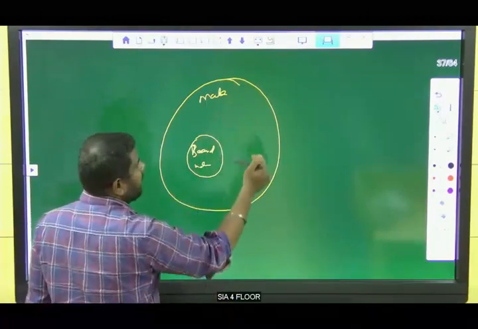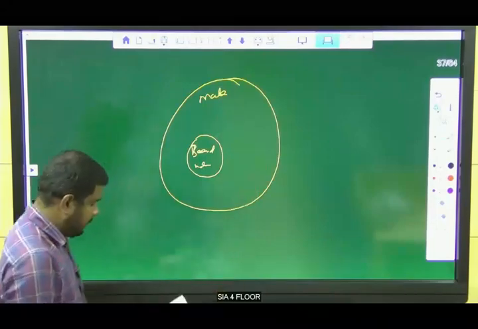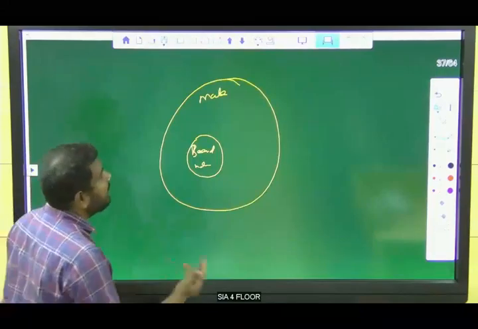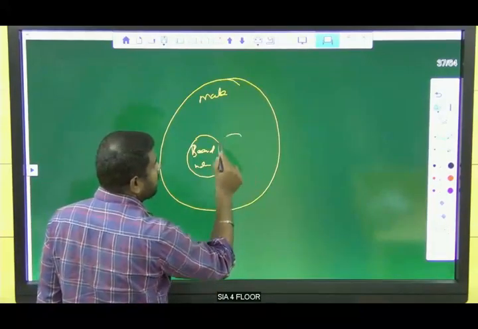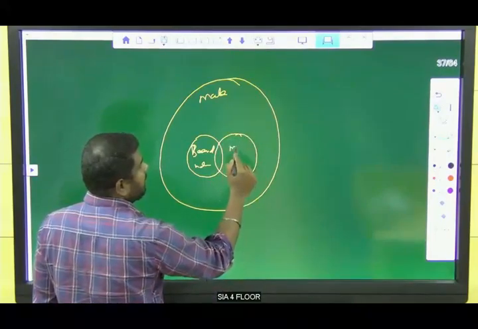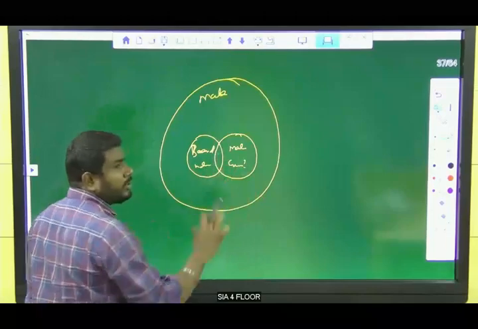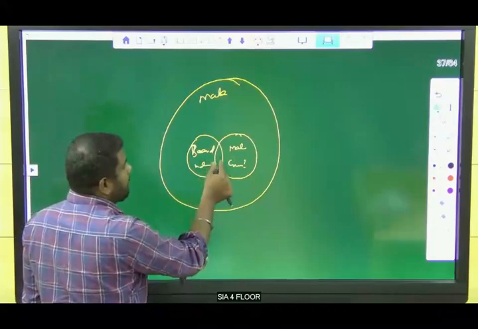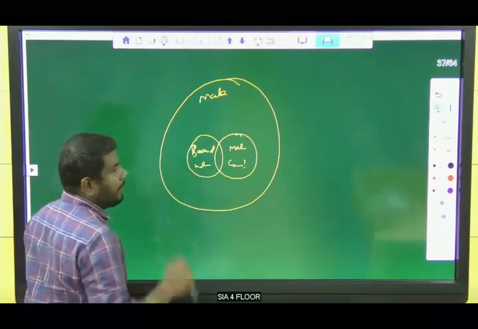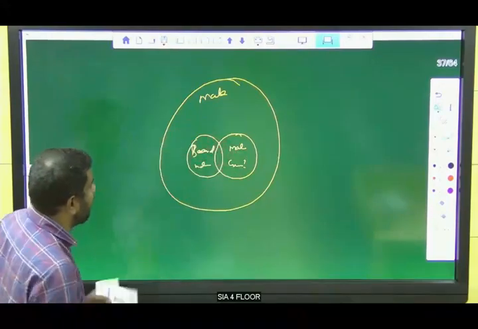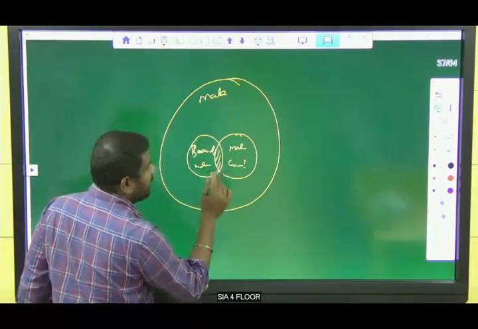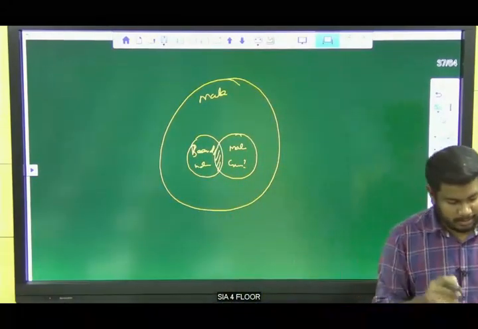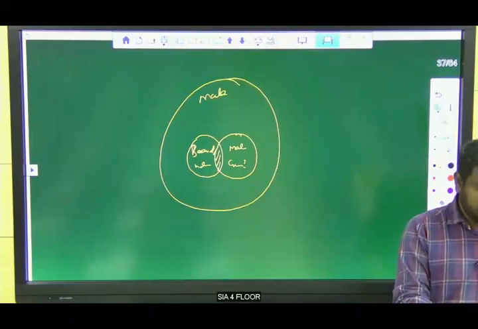So these are male, and some will be male guitarists. So male guitarists will come here. But we need to satisfy that most guitarists are male. This is male guitarist. In this, most means some, more or less the same. Most guitarists are beard males. This is male guitarist, this is male beard males. These are guitarists who have beards. So this is the possible diagram for the 13th one. The 13th one is A, right? Clear?